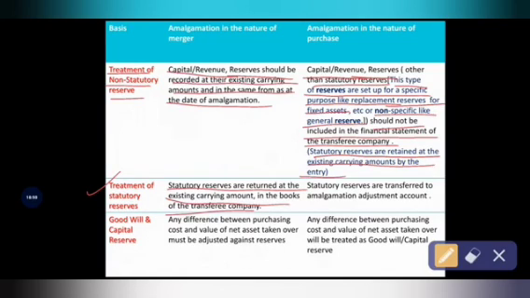Okay, similarly in case of amalgamation in the nature of purchase, statutory reserves are transferred to amalgamation adjustment account. So in this amalgamation in the nature of purchase, the statutory reserves, that is general reserves or any other related statutory reserves, are completely transferred to amalgamation adjustment account.